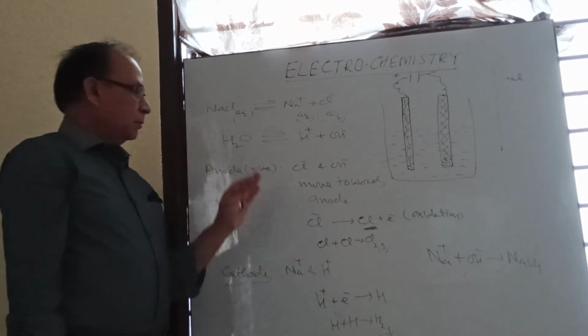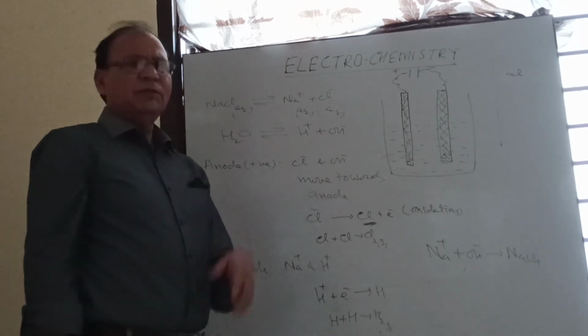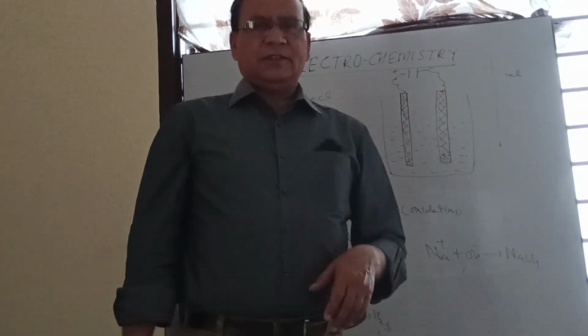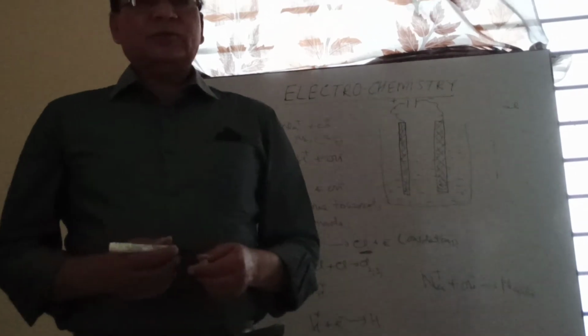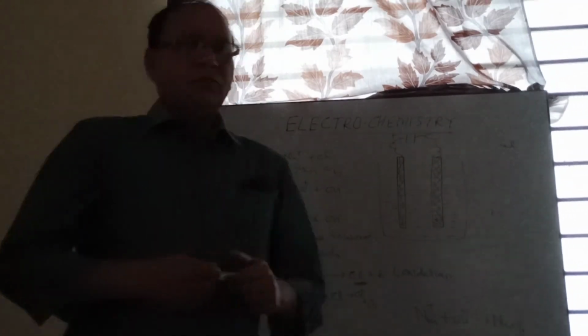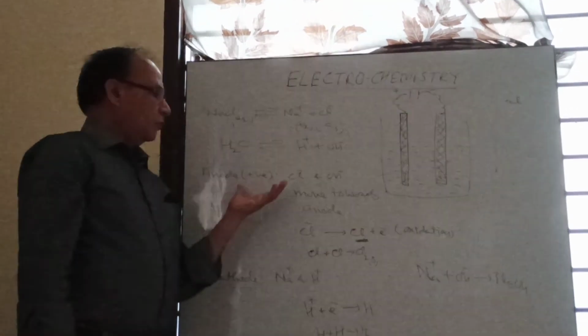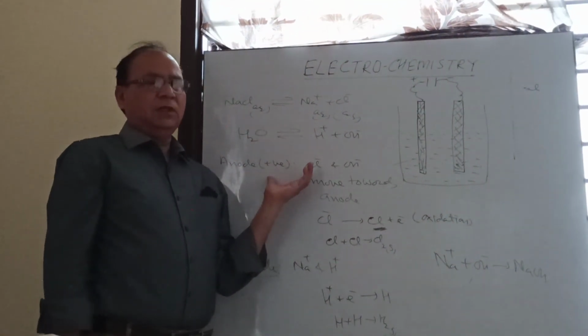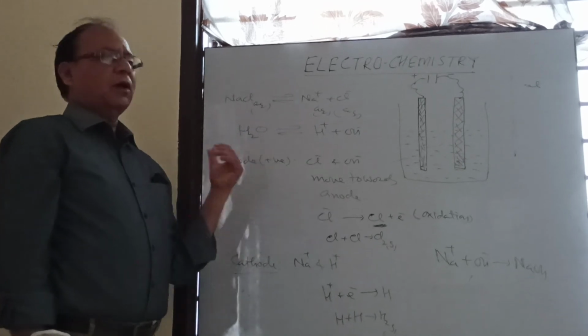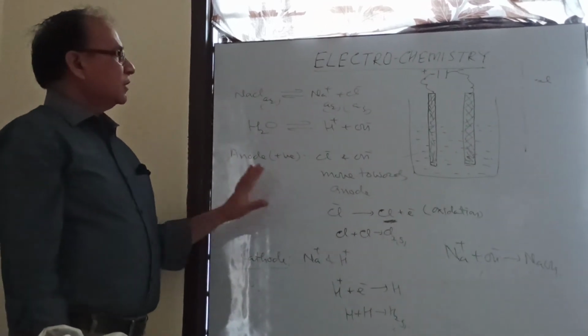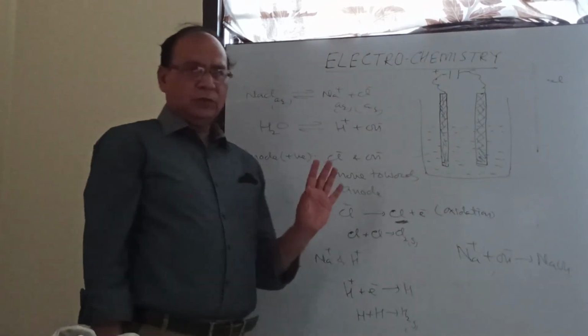One question you may be thinking is how can you decide which ion will get discharged first? It depends on the electrode potential actually. We will discuss later in this unit how you can decide which ion will have low discharge potential or high discharge potential. Okay, this was about the electrolysis, right?